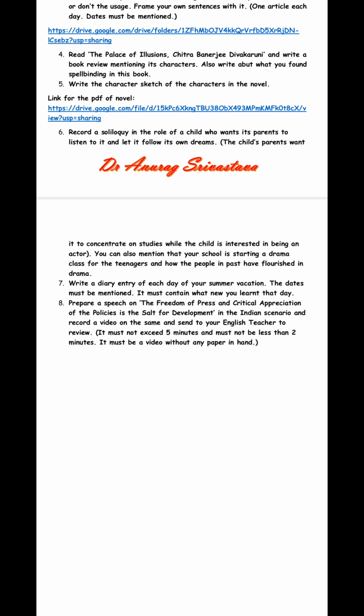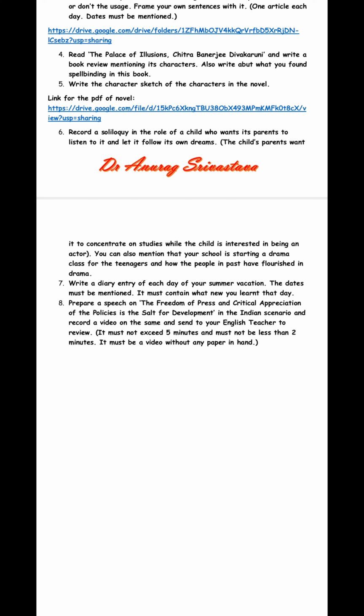Then question number 7 says that you have to write a diary entry of each day of your summer vacation. You have to start right from when the summer vacation starts till the end of the summer vacation. The dates must be mentioned. Every day you are going to mention the date. It is a must. It must contain what new thing you have learned that particular day. Whatever you have learned on that day, you have to mention in the diary entry.